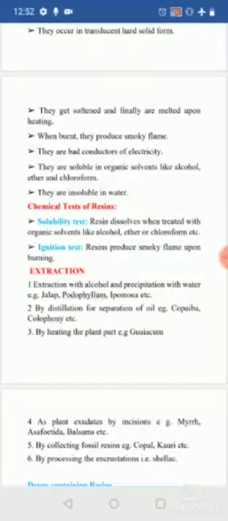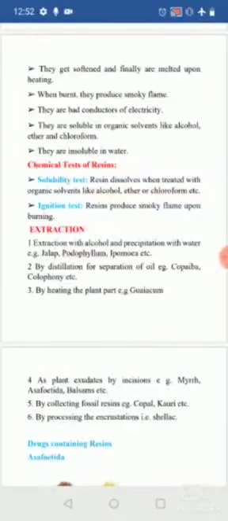By using distillation, for the separation of the oil, like Copaiba or Colophony, you use this technique. This is the distillation technique by heating the plant part. Once you heat the plant part, the remaining things get burnt out. Only the oleoresins remain, so that you can easily separate them out. By this technique you can extract guaiacum.